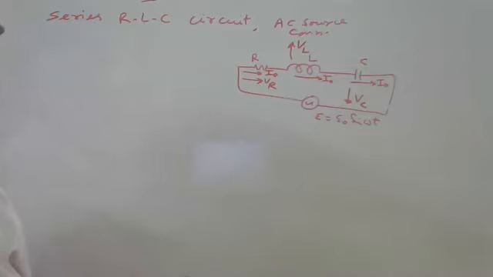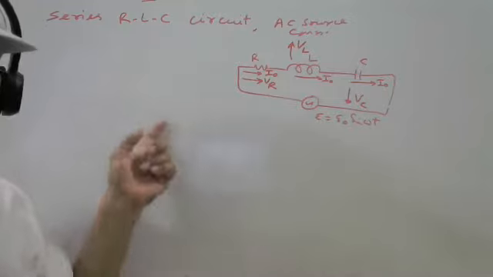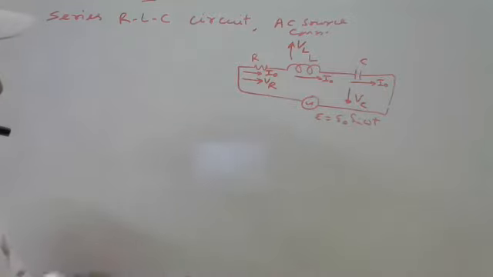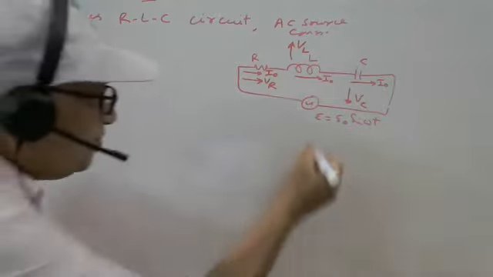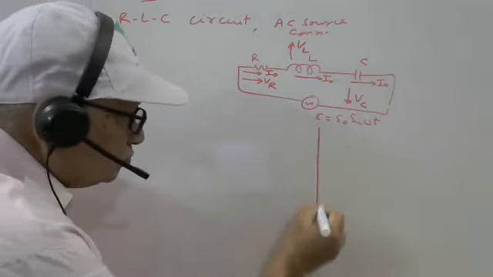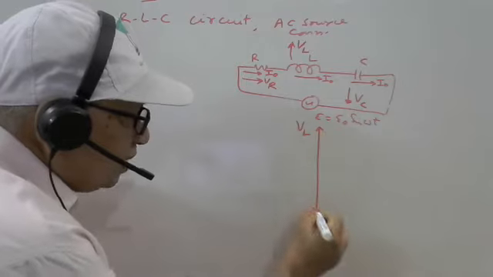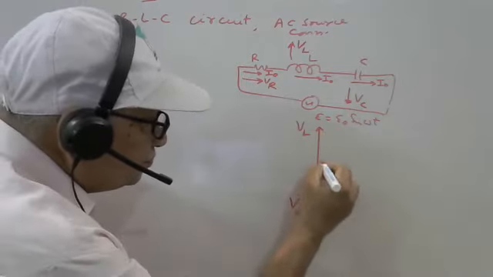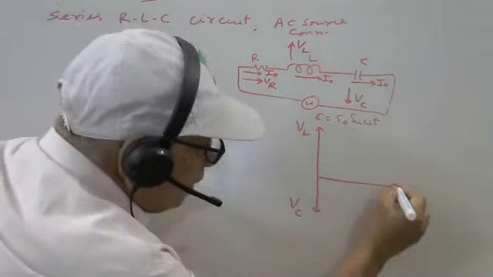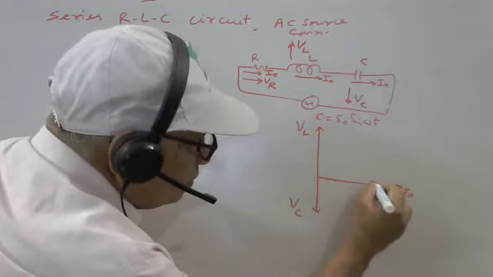If we draw the phasor diagram for this series combination, it will be like this. Here this is VL, VC, and suppose this is I naught, VR.